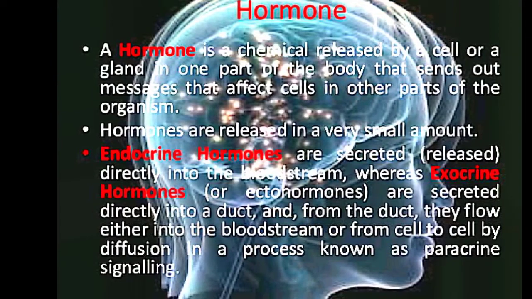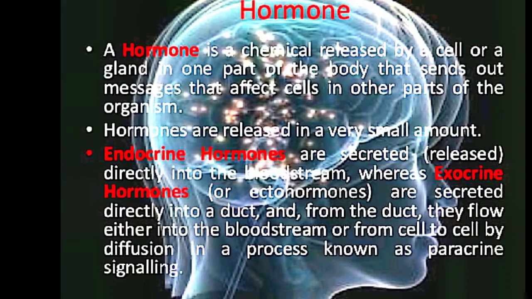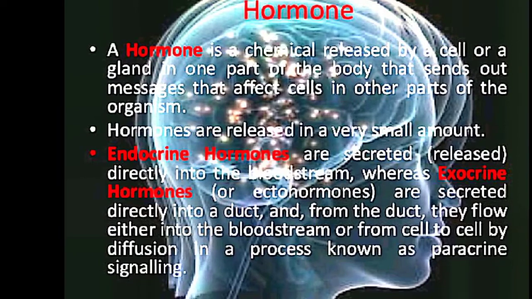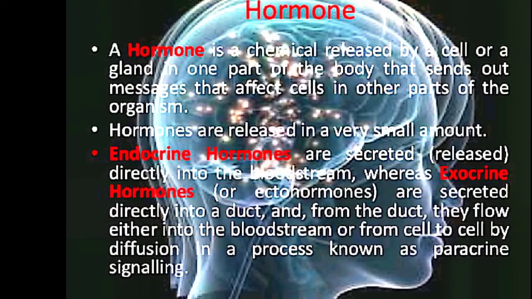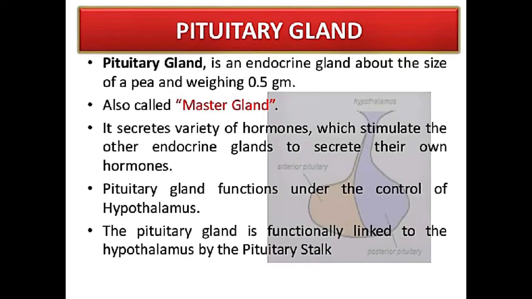These exocrine glands secrete sweat, enzymes, mucus, sebum, etc. So these are the two types of glands.